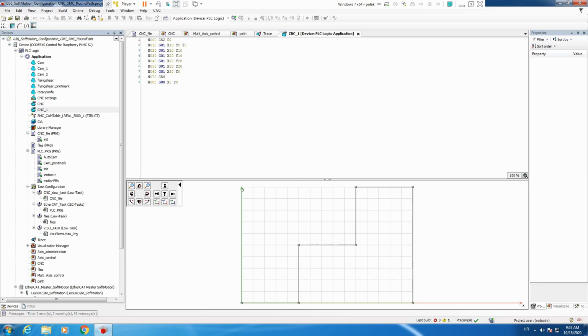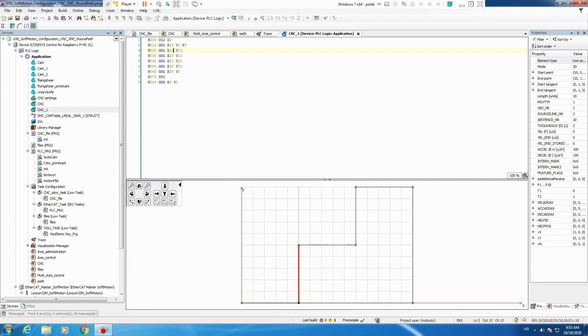Now you activate your round path with G52 and you define the parameter. Here we said D0. This is fairly a big parameter of our circular movement. Let's now show you first how this G code looks like without round path.